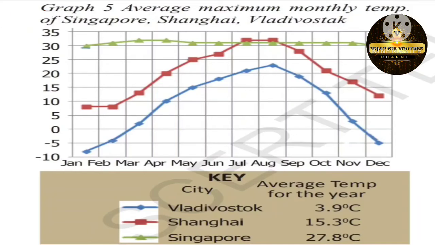Understood, my dear? By observing the total graph and analysis, we conclude that places near the equator usually get hotter temperatures, whereas places away from the equator often have lower average temperatures throughout the year. By observing these three places, and the maximum and minimum temperatures of every month, we can conclude from the graph that places near the equator have hot temperatures, whereas places away from the equator have lower temperatures throughout the year. I hope you understood clearly, my dear children, right?